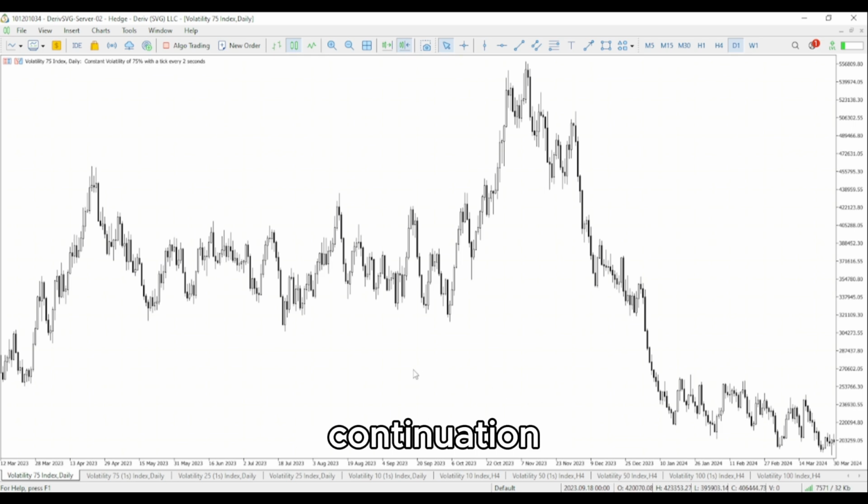So what is continuation? In simple terms, continuation means that there is a main trend. For example, in an uptrend, you will notice that the price slows down and maybe consolidates for a little while and falls back down a little. It is just like a minor downtrend in a major uptrend move, called a downswing. So when that ends, price resumes in the original uptrend direction, and then it is called a continuation.